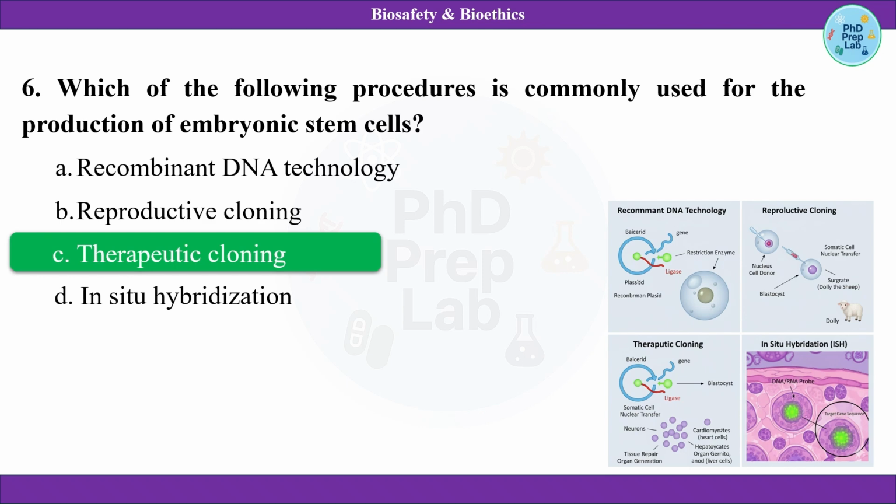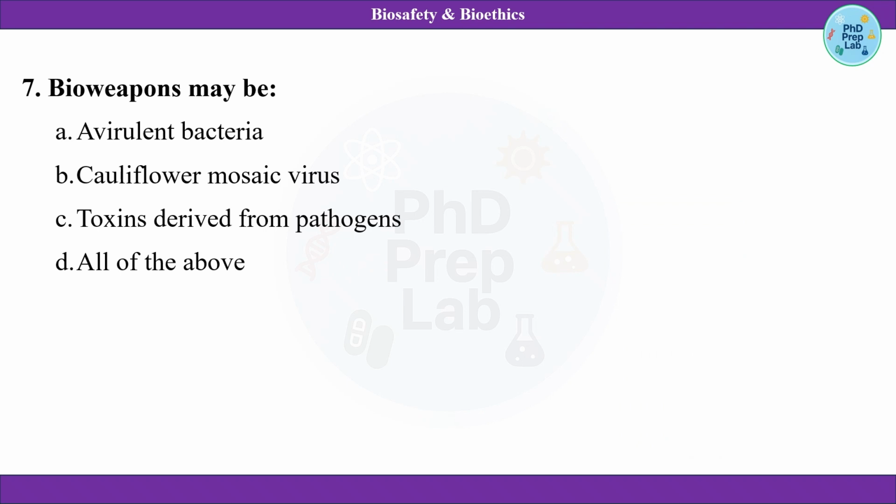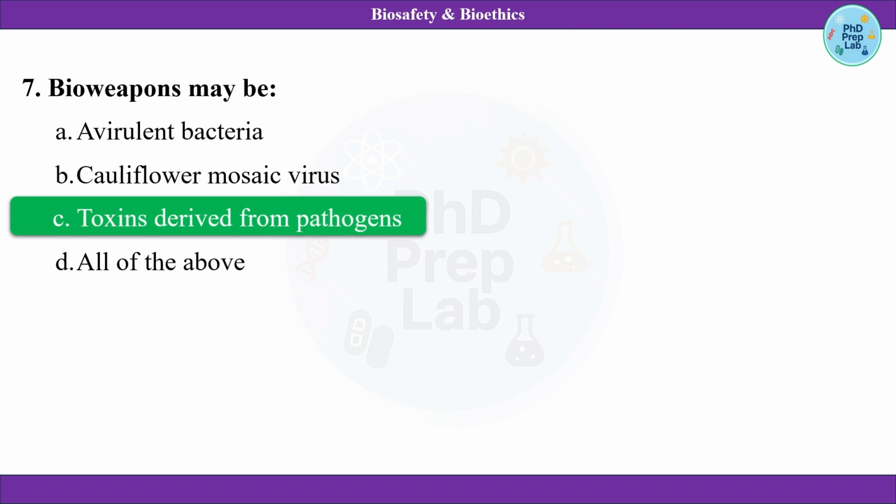Now, the next question is bioweapons may be a virulent bacteria, cauliflower mosaic virus, toxins derived from pathogens, or all of the above. Now, the answer is toxins derived from pathogens because ये bioweapon के through use हो सकते हैं against another human population. A virulent bacteria में कोई like disease causing capacity नहीं है and cauliflower mosaic virus will only affect the cauliflower. But toxins that is derived from pathogen could be used as bioweapons that could be released in the environment in some form that infects a large amount of population.